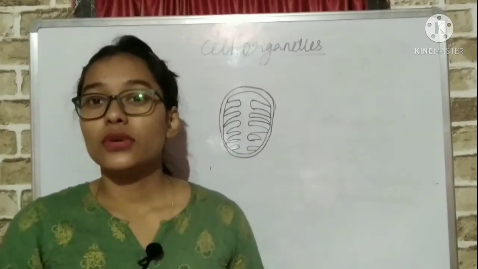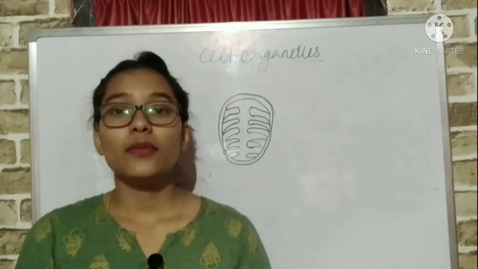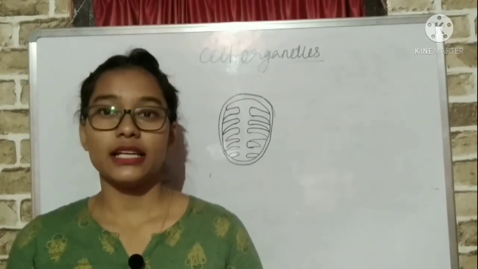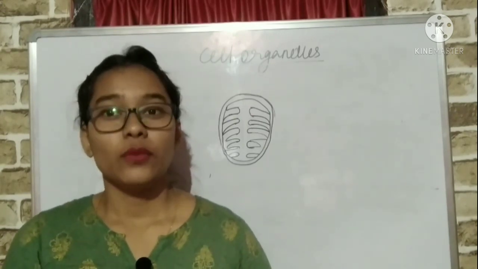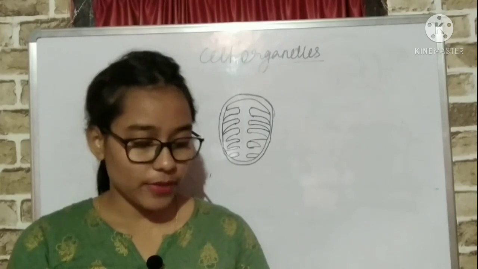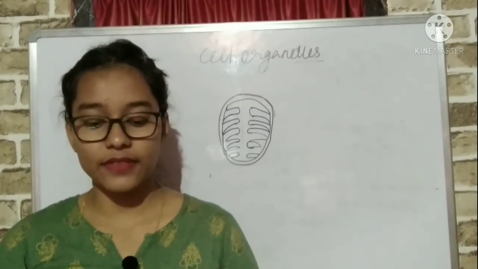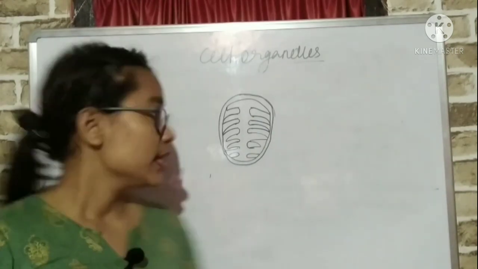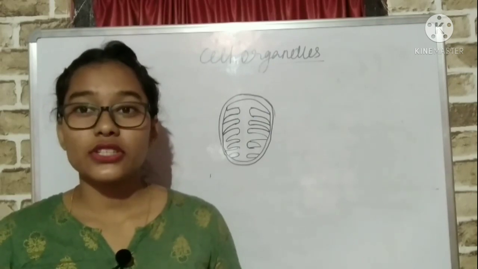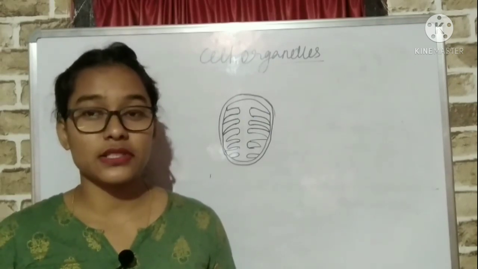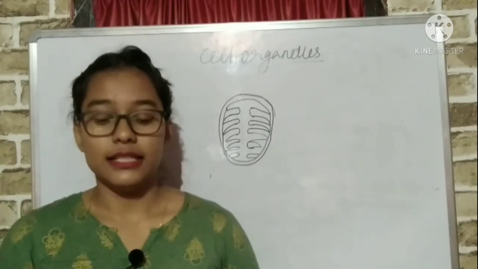The ATP is also known as what? Energy currency. Why? Because whenever our body requires energy for several mechanisms, it breaks down the ATP molecules and acquires energy from it. Now, mitochondria are strange organelles in the sense that they have their own DNA and ribosomes. What was the function of ribosome? It helps in protein manufacturing, isn't it? On the other hand, DNA carries the genetic material.